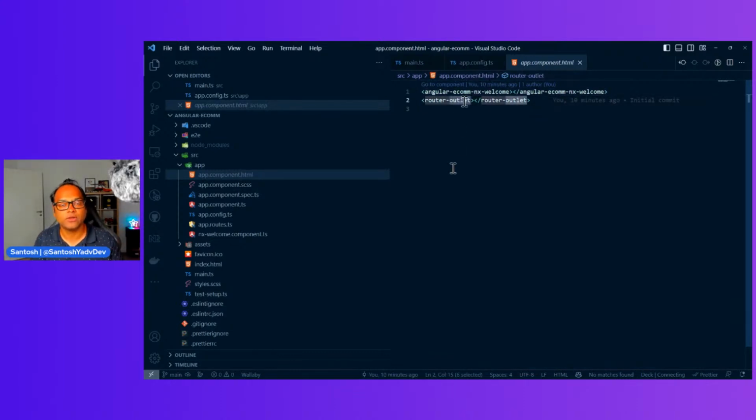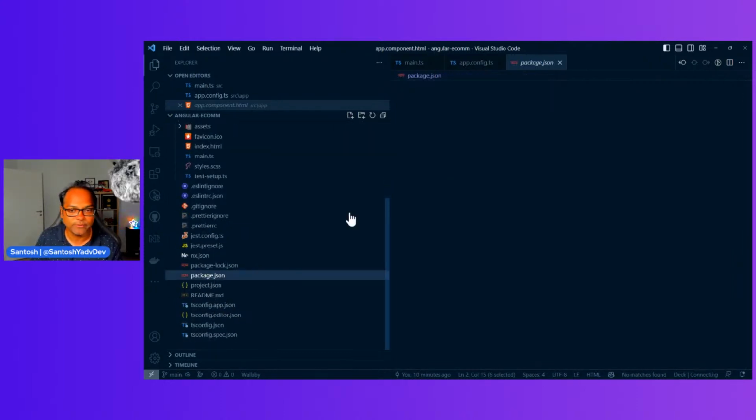For routing, Angular already has a library. There are some libraries which may have third-party routers. For example, React has React Router, and Vue probably has its own router. So Angular also has its own router library available by default.